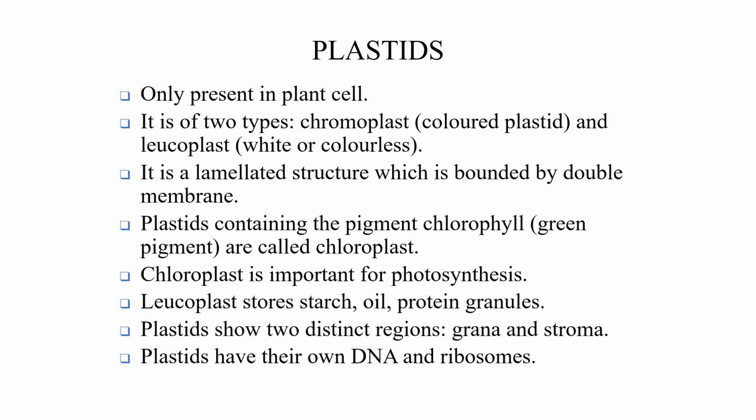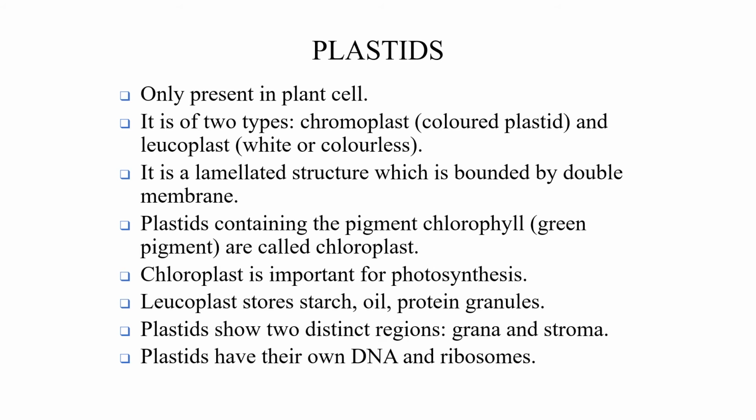Plastids. These plastids are found only in plant cells. Mainly two types, chromoplast and leucoplast. Chromoplast means colored plastid. Leucoplast is white or colorless. It is a lamellated structure bounded by a double membrane. Plastids containing the pigment chlorophyll, which is a green pigment, are called chloroplasts. Chloroplast is important for photosynthesis. Leucoplast, which is white or colorless, stores starch, oil and protein granules.